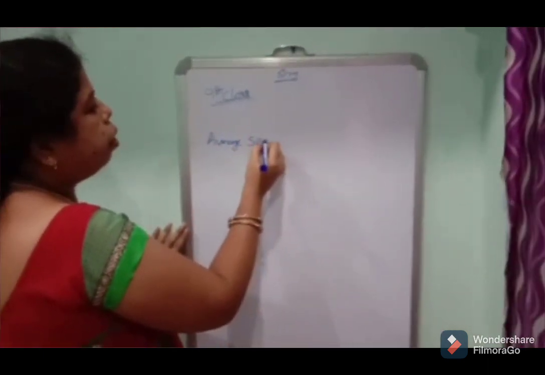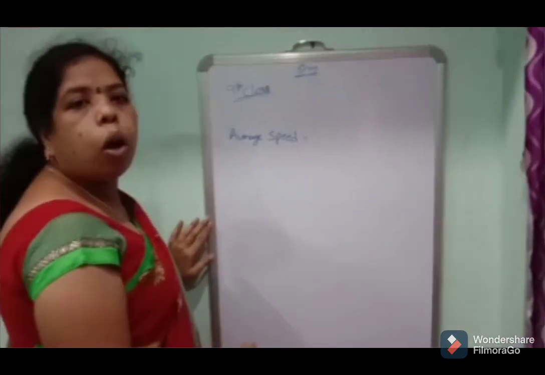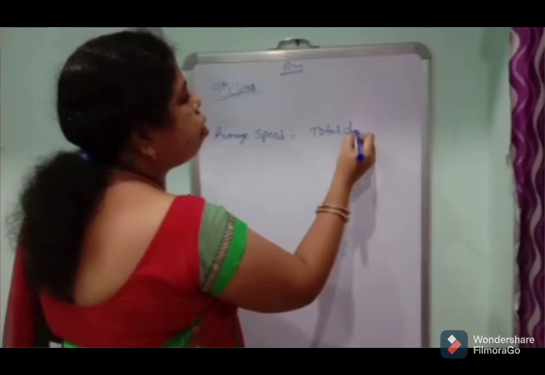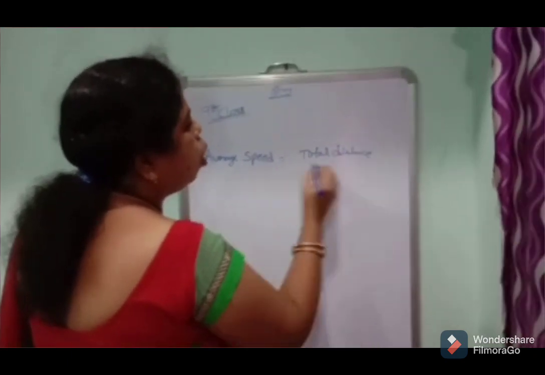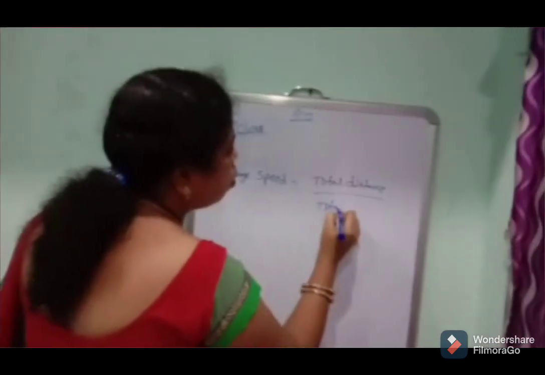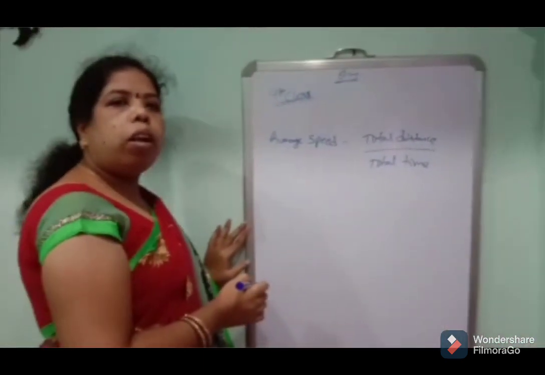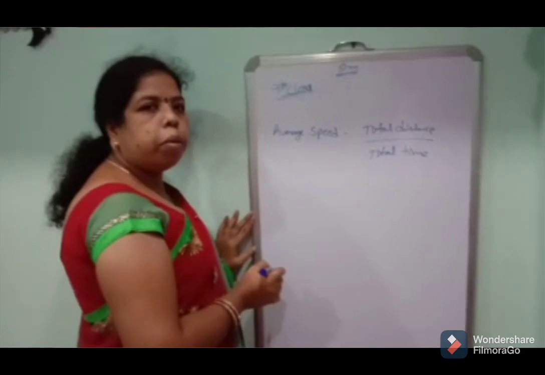Average speed means total distance by total time. Average speed is equal to total distance by total time.